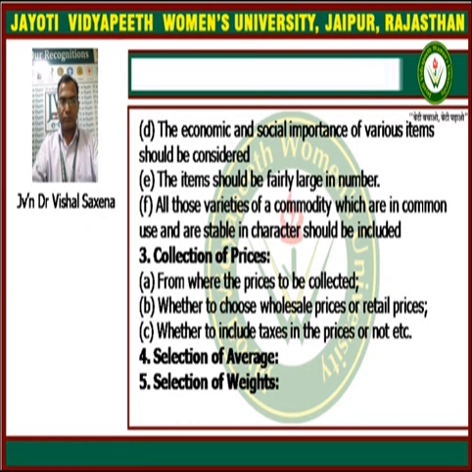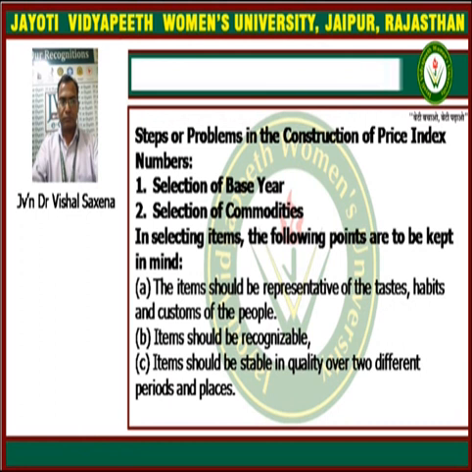From where the prices are to be collected, whether to choose wholesale prices or retail prices, and whether to include taxes in the prices or not, etc. So these are the points of collection of prices. And fourth point is selection of average, and the fifth point is selection of weights. So these are the various points of the steps or the problems in construction of price index numbers.